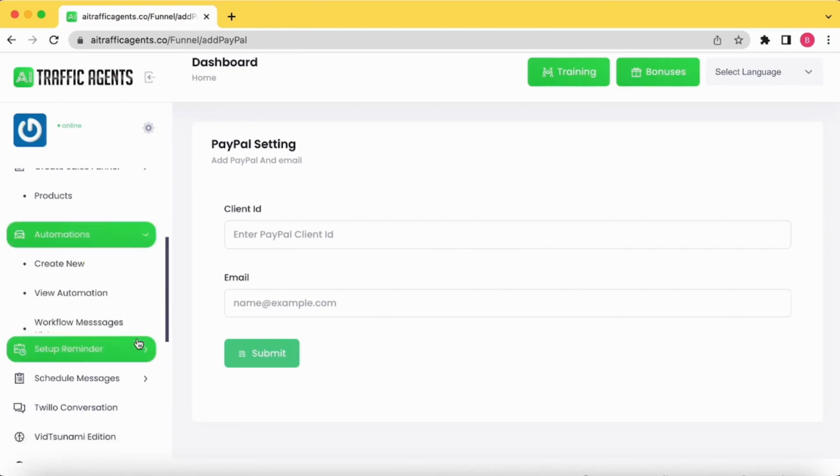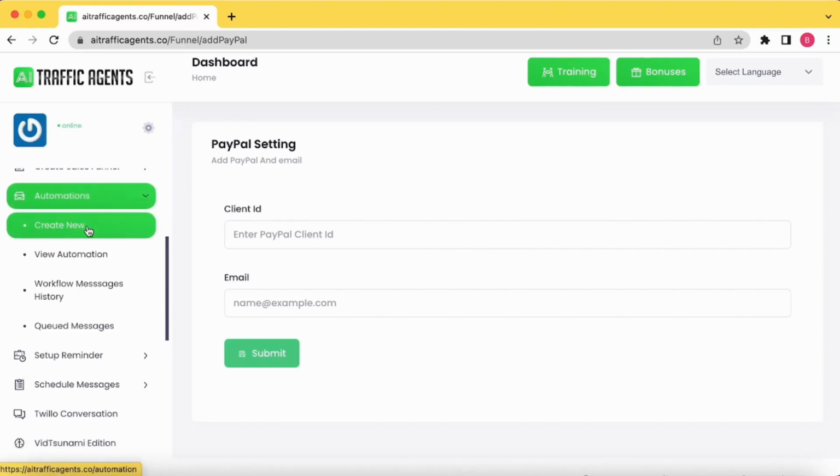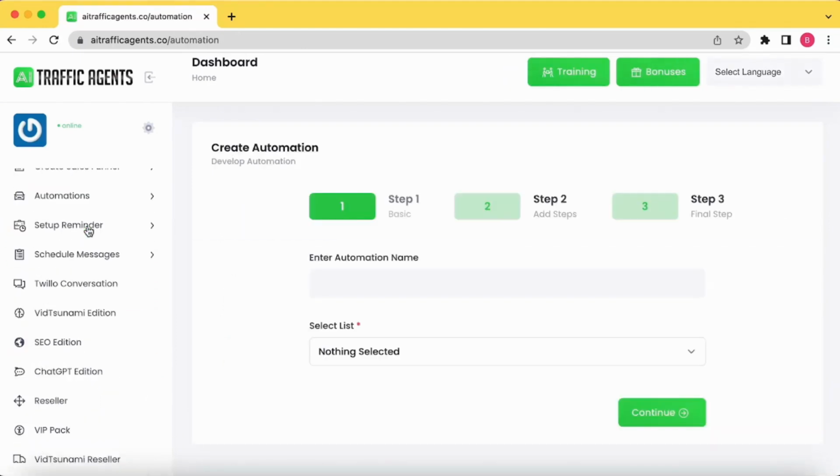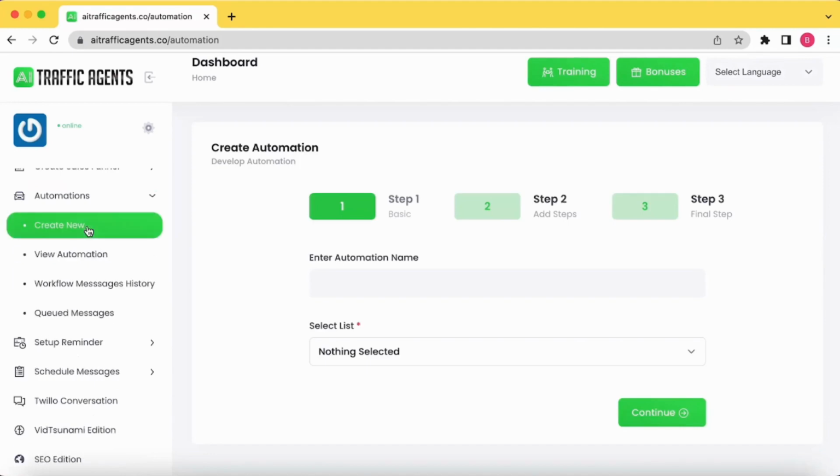And then there is one more option of automation, where you can set particular messages that need to go through WhatsApp. So for example, you want to send some follow-up messages to the customers who visited your Indian restaurant or who purchased products from your Indian restaurant.